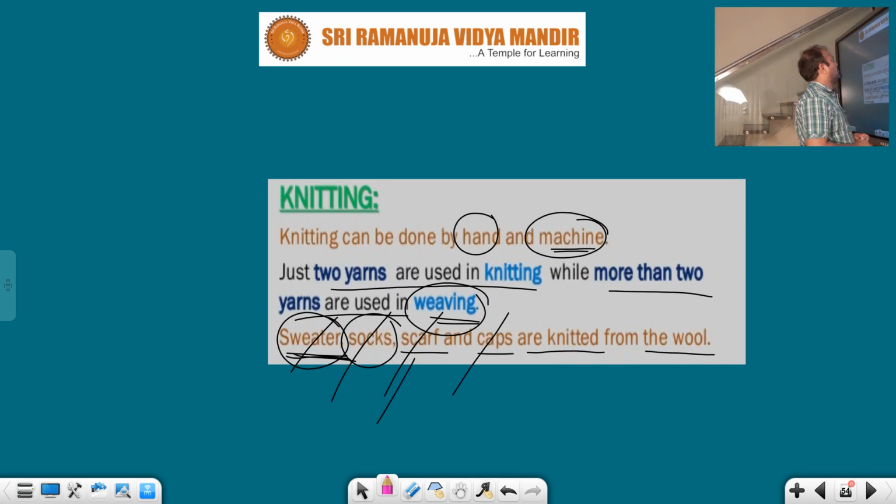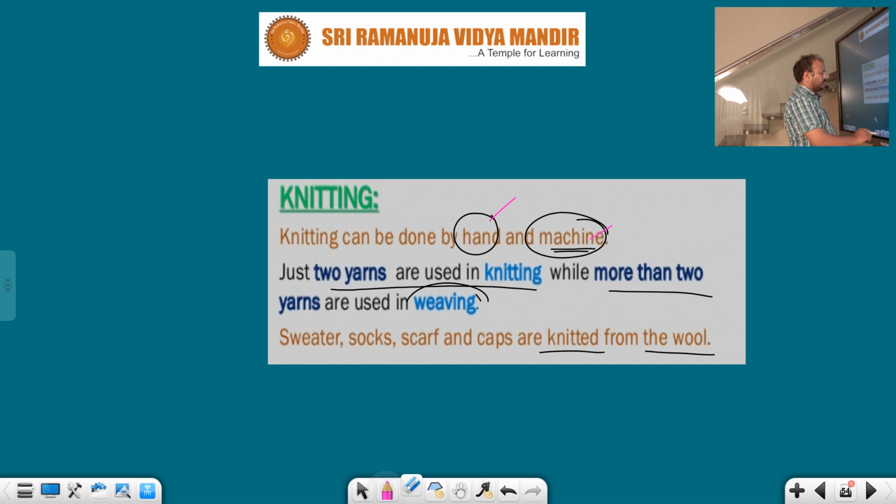Okay students, the knitting process, you know very well. Knitting can be done by hand and by machines. Just two yarns are used in the knitting process. If more than two yarns are used, then that is called weaving. By using this knitting process, from wool which types of fabrics are knitted? Sweaters, socks. Which ones, students?